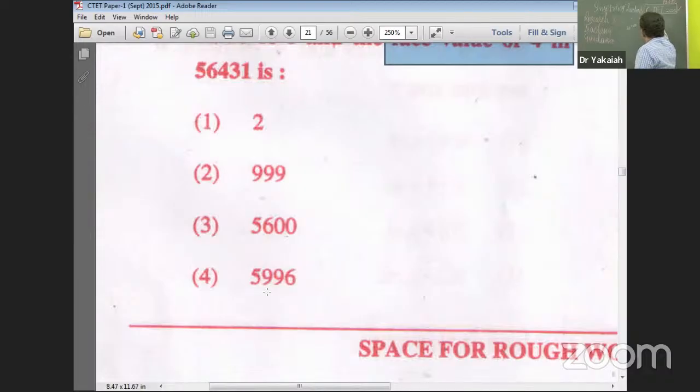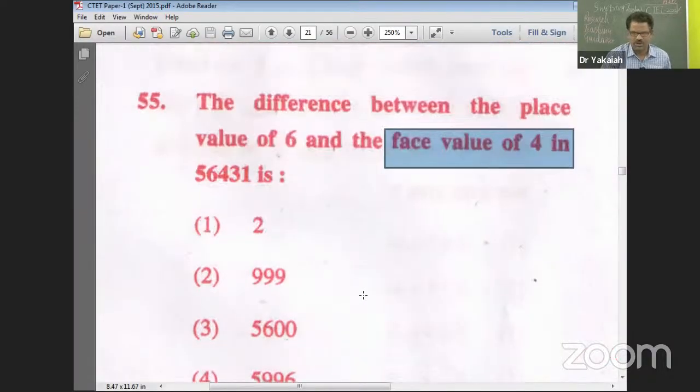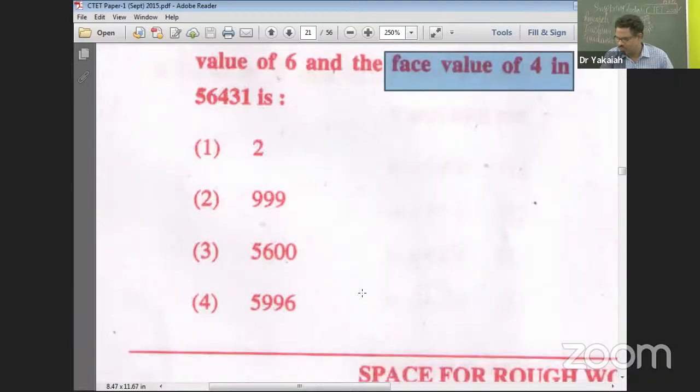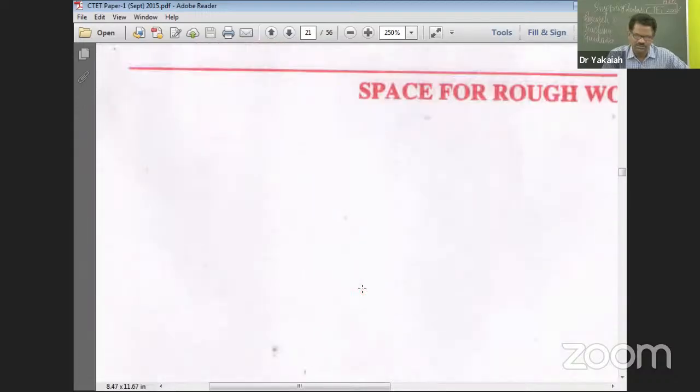Take borrowing, 10 minus 4, 6. 5,996. All right. Yes. 55, 4. Yes. We got it calculated by Shilpa, Vinay Krishna. Good.